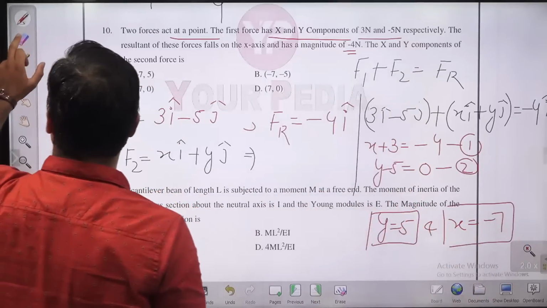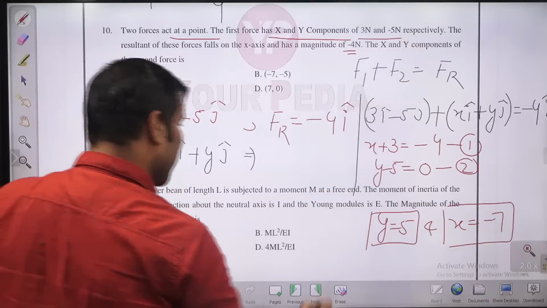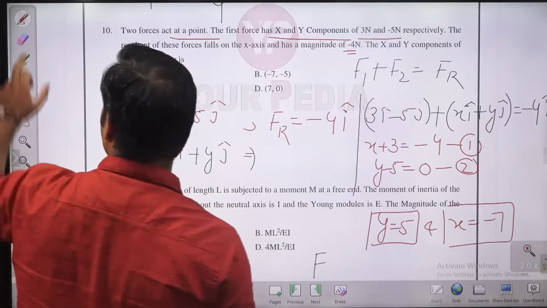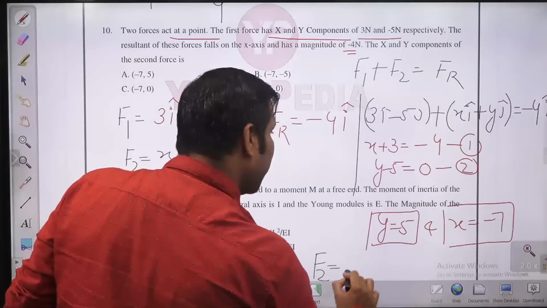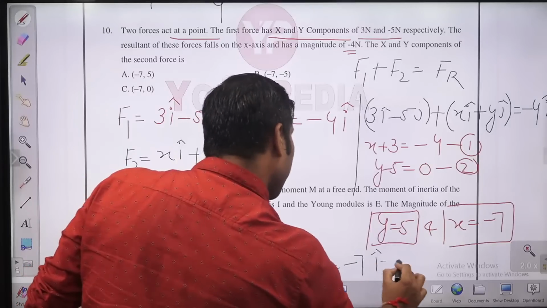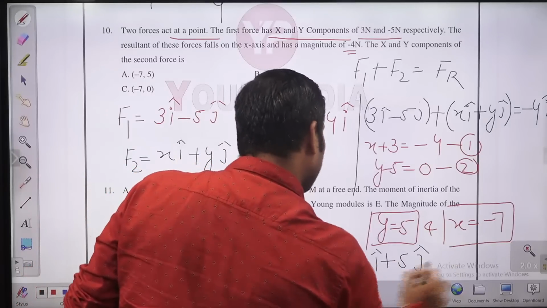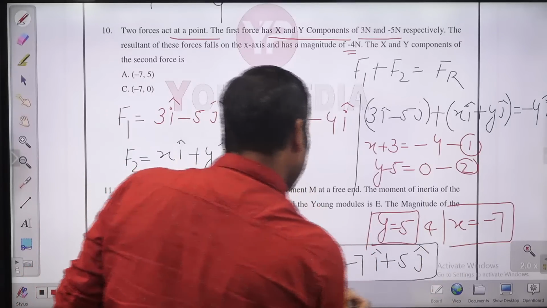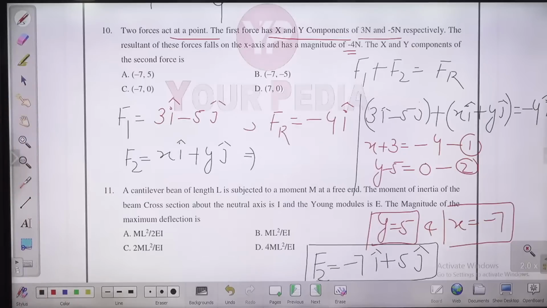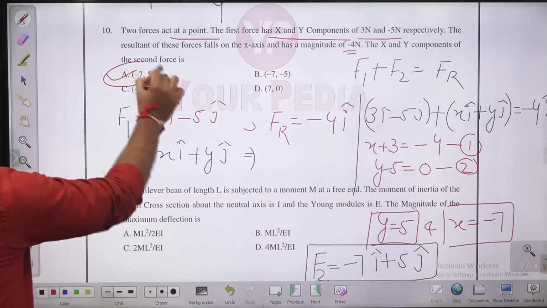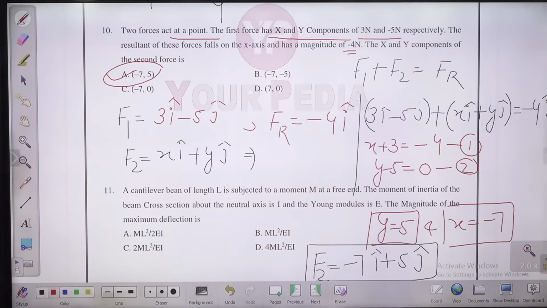So the second force F2 will be minus 7i plus 5j, or the components of F2 in the x and y directions will be minus 7 and 5. So A is the right answer, guys. Option A. This is the answer for this question.